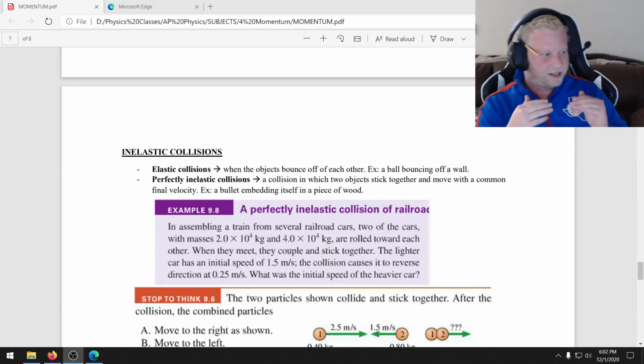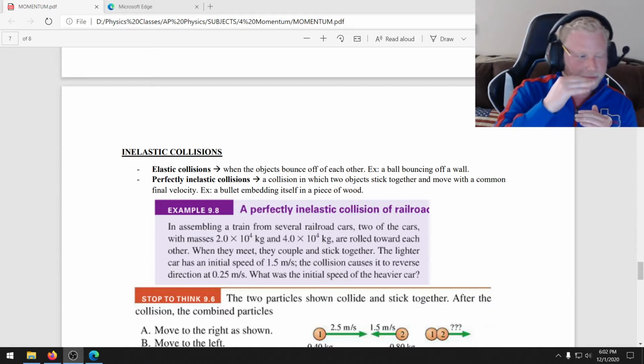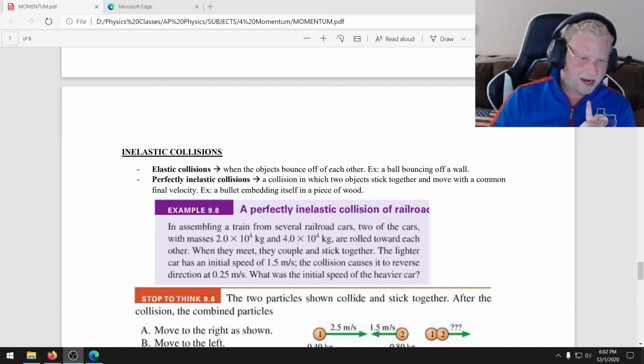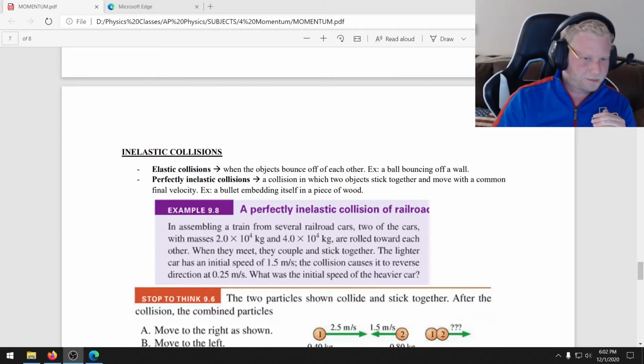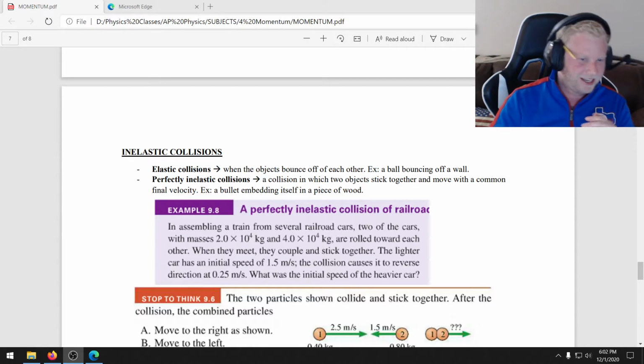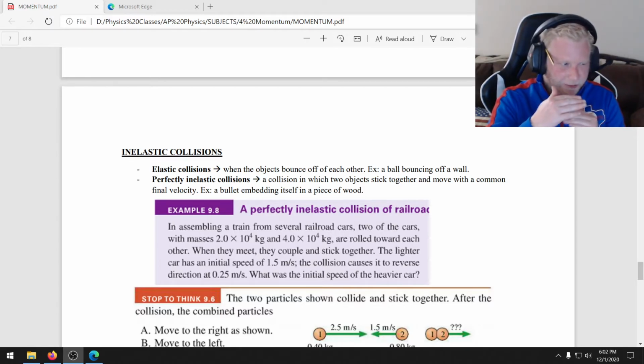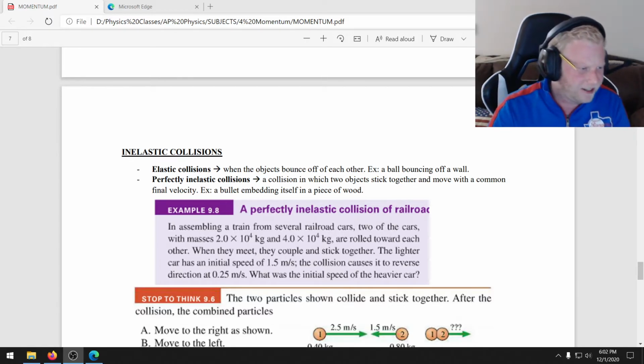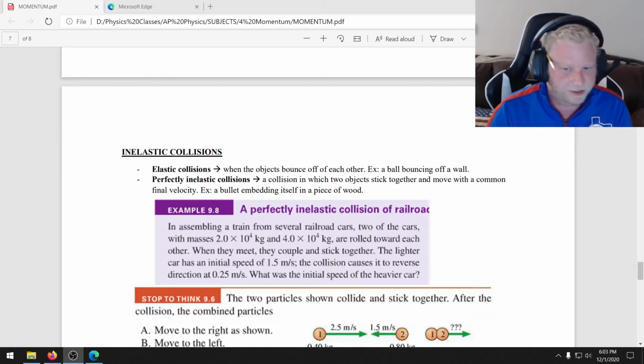So your collisions fall between either elastic or perfectly inelastic. Now, keep in mind though that there really is no such thing as a perfectly inelastic collision. Typically, your collisions fall a little bit between there in a little gray area. But again, you've got to treat things as either or sometimes to make sense of the world.